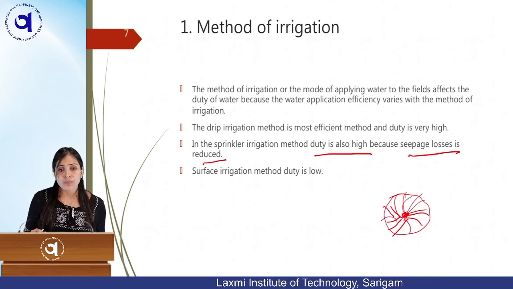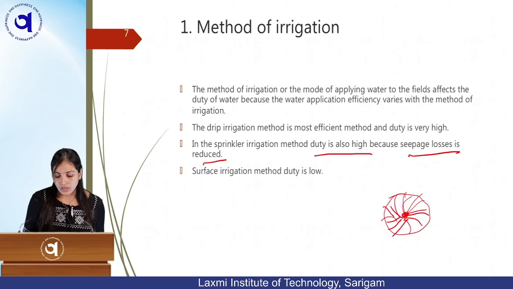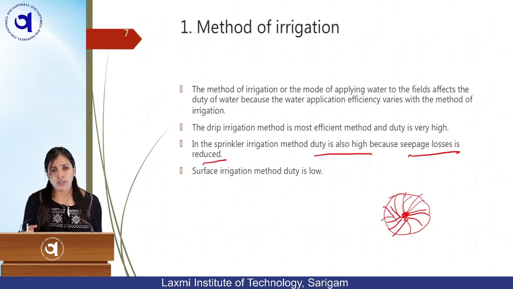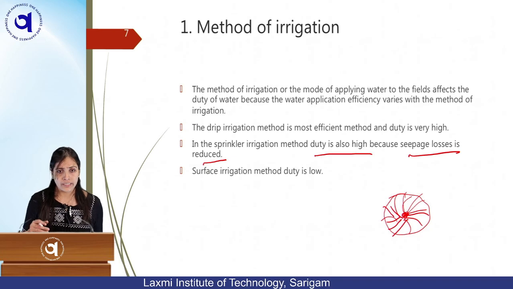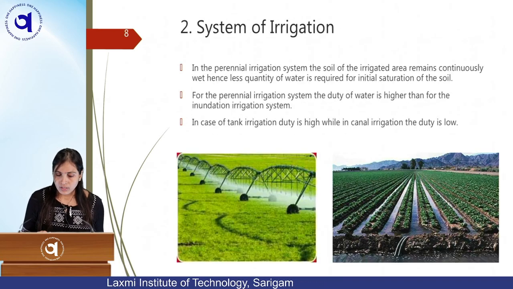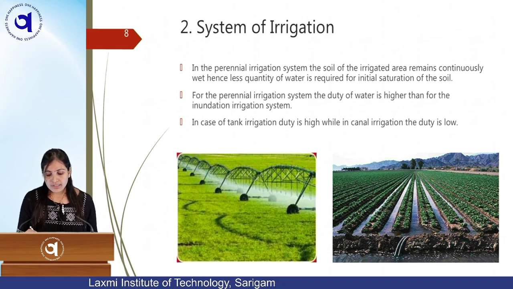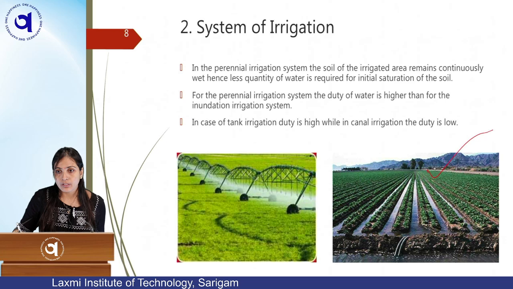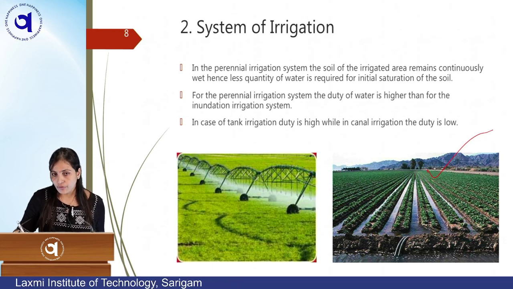The surface irrigation method, I will show you the picture. There you are applying more water than the plant actually needs, so here your duty will be low. This system of irrigation you can see here in the picture is the surface irrigation method, and this is the furrow method. This is called the furrow method.